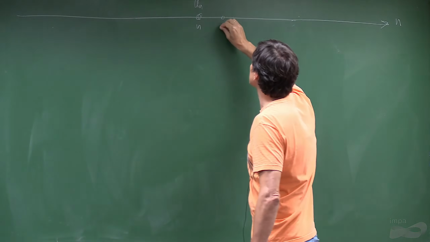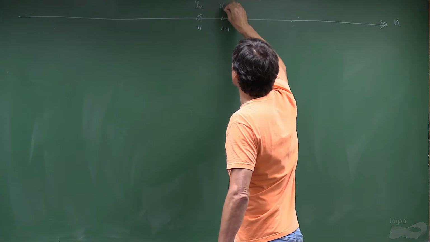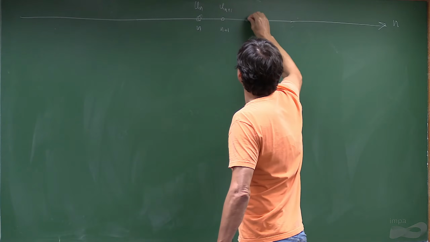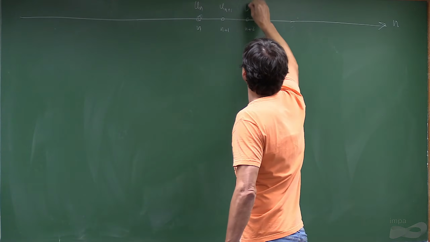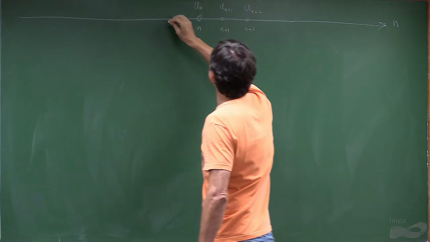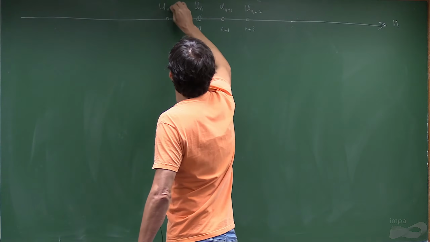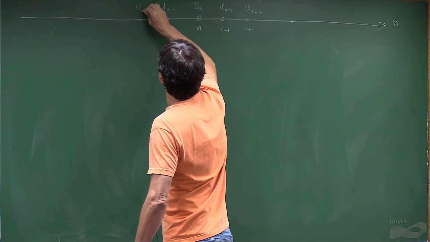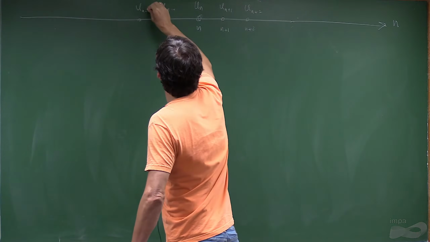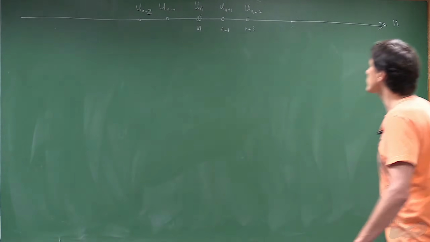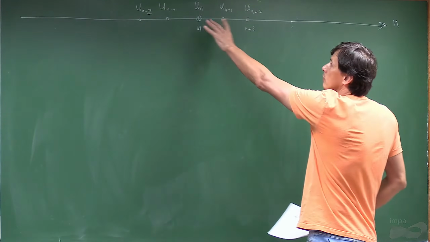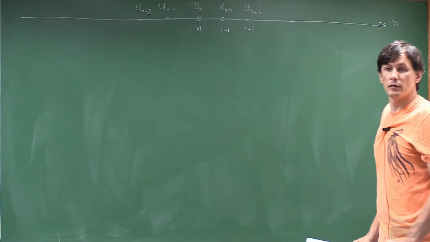Then we'll have n plus 1, described by the next variable, u_(n+1), then u_(n+2), and so on. And we want to write now equations of motion between these variables.